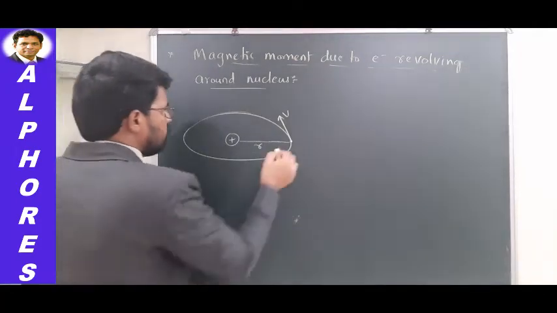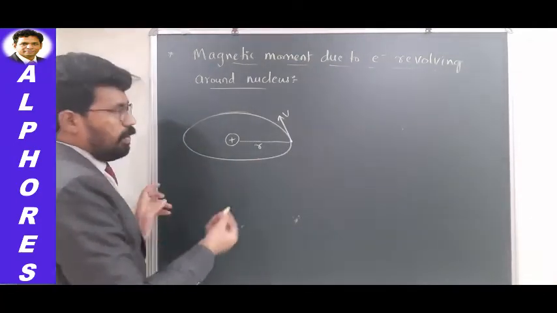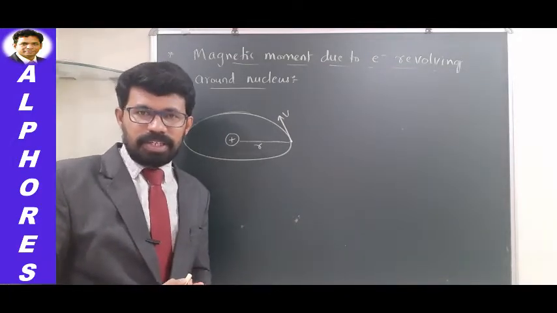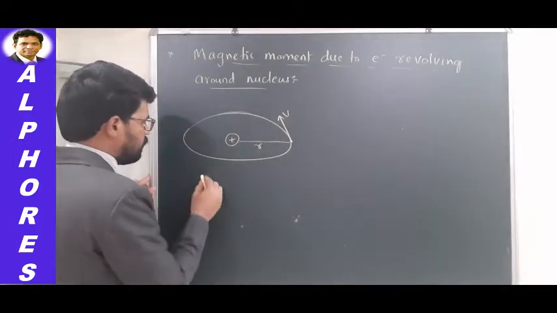Now let us first find out what the current is. If the current associated with the electron is known to us, we can find out the magnetic moment. The relation between current and magnetic moment is this one.